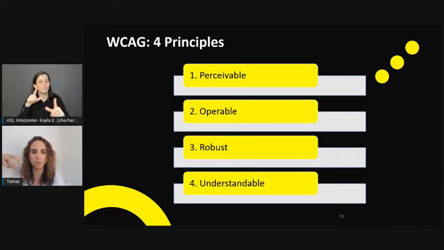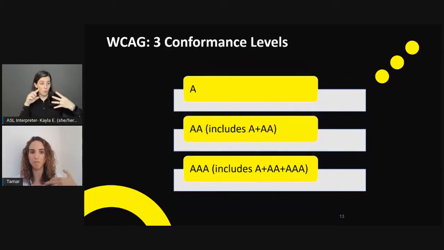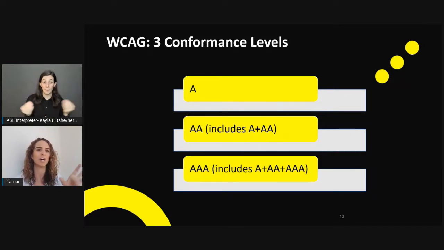I continue when I present to people that don't necessarily know what the WCAG is, and I might be assuming that everyone here does know. I break it down according to the map. So we have the 4 principles of the WCAG, and within the four principles are allocated into 3 conformance levels. So oftentimes I hear, yeah, my organization needs WCAG AA and 2.1. Is that what you cover?